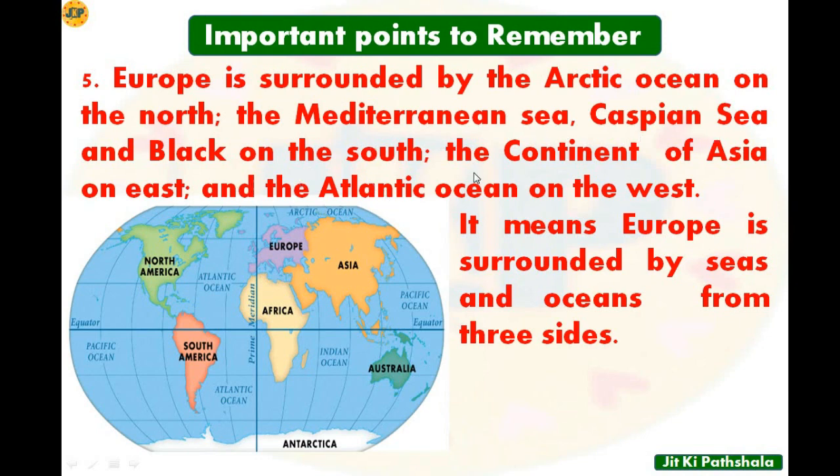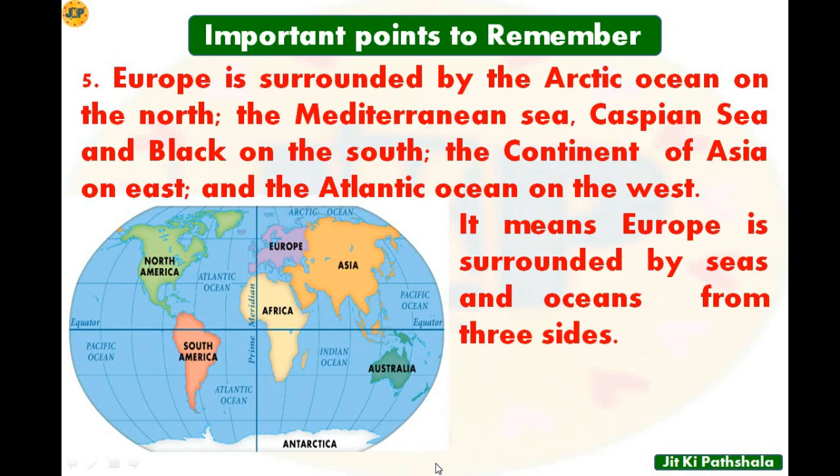The continent of Asia is on the east side of Europe, and the Atlantic Ocean is on the west side. It means Europe is surrounded by seas and oceans from three sides, but from one side, that means on the east side, it has a land boundary that it shares with Asia.